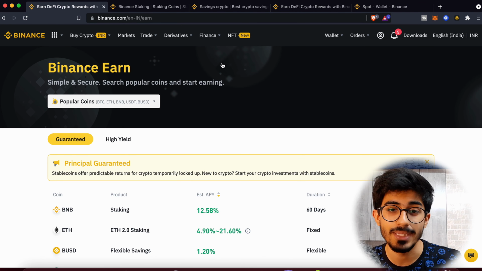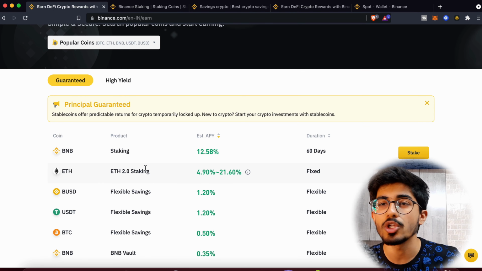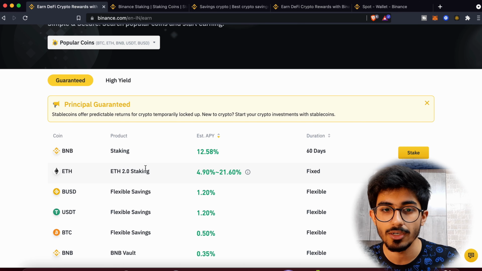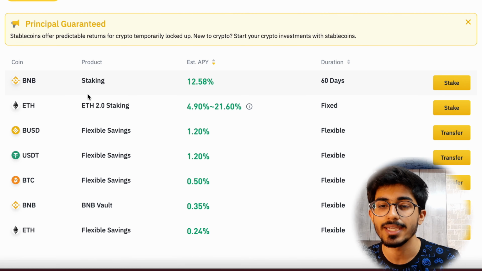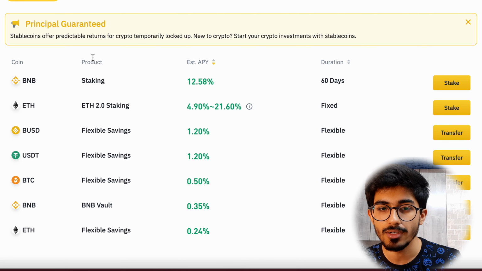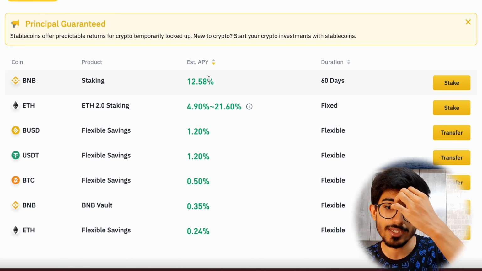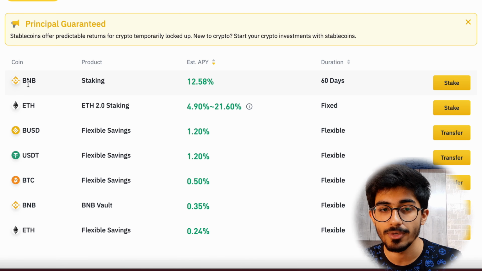So once you're there on Binance Earn, you can see all sorts of things that you can invest in to actually start earning in cryptos. So the first thing is the guaranteed principal. Guaranteed are the things that are quite stable and you are guaranteed to earn through them. So there is the BNB staking. This is giving you an annualized percentage return of 12%. So this is the yield of BNB staking for a duration of 60 days.